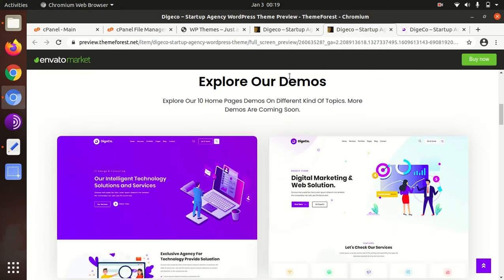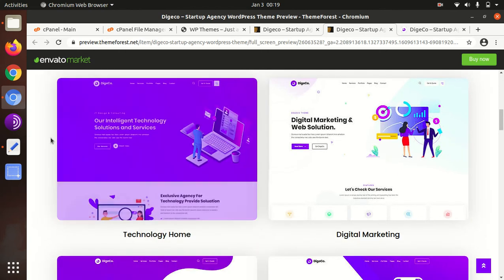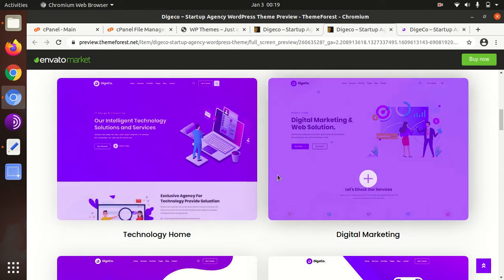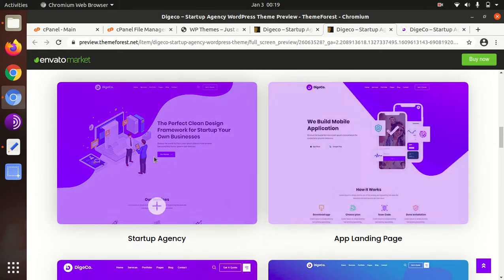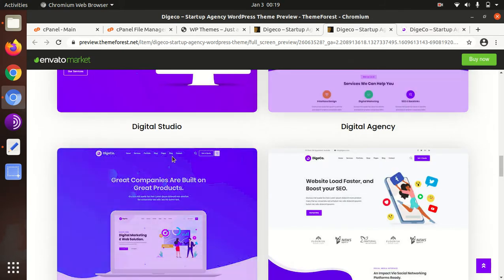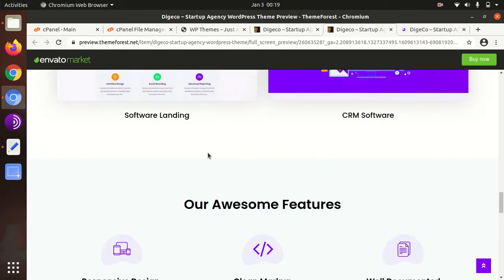If you have decided to make a startup agency website, it is going to be a very good choice for you. It has multiple demos. You can see this is technology home, digital marketing, a startup agency, app landing, and it has many others as well. So all are related to digital agency startups.